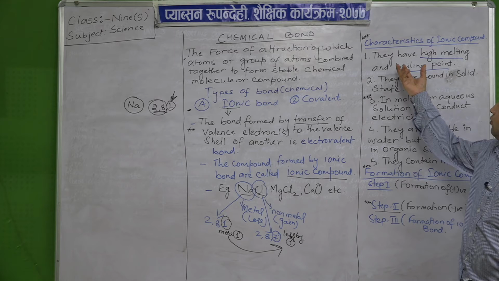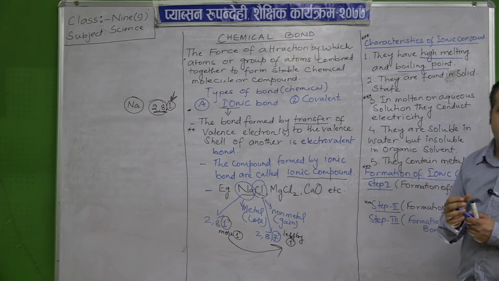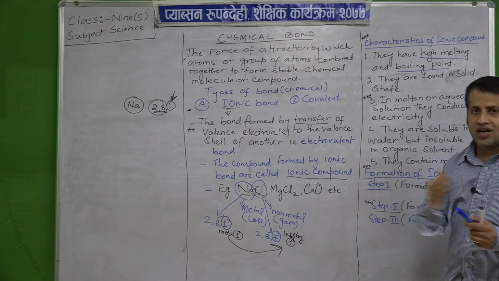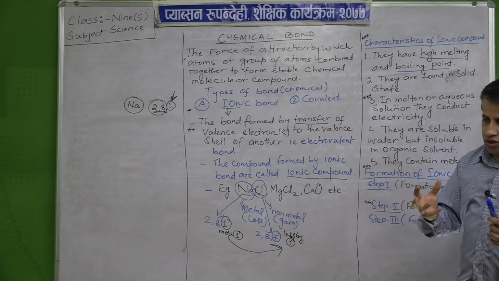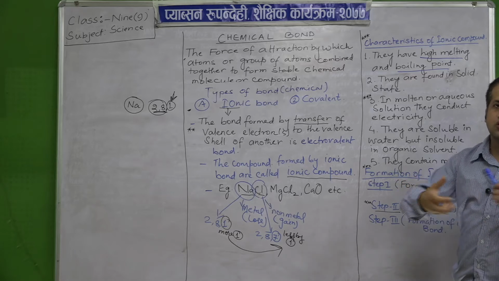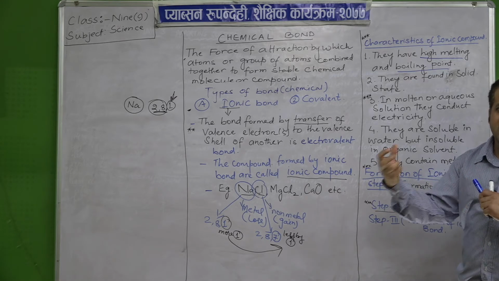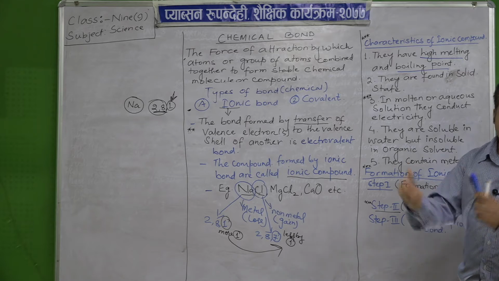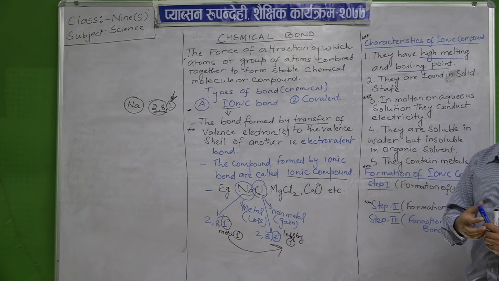So what may be the reason? Just now I have told they have a strong bond because of the transfer of charge between them. So this force requires a lot of energy to break their bonding. The relationship which exists between them is very strong. So to break them, a lot of energy is required.